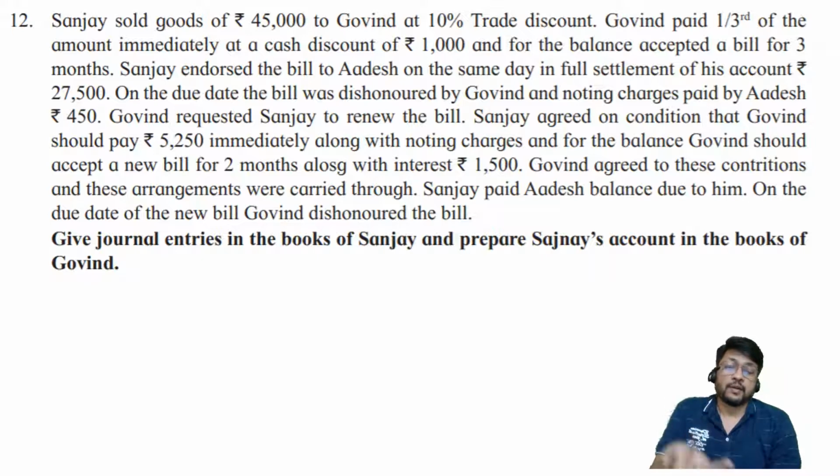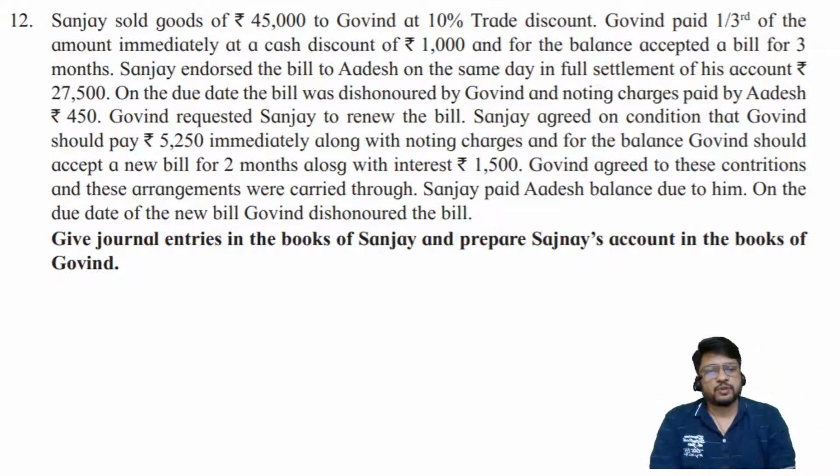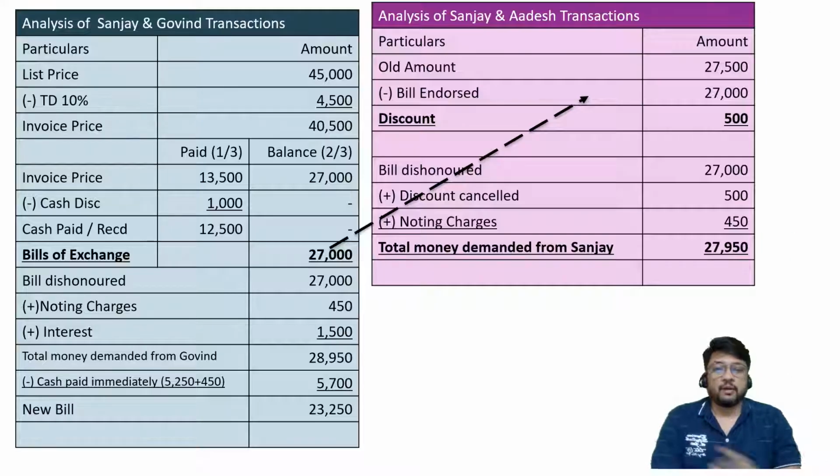We are not required to calculate nominal due date and legal due date and so many other things. In fact, interest calculation is also not there. They have already given us the amount of interest, 1500. Only one particular thing was required to be calculated, that is trade discount and amount of bill. That we have done properly. I hope everybody has understood it. So let us start with the entries.